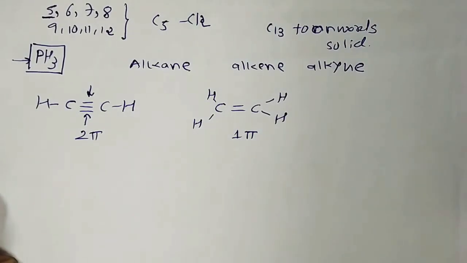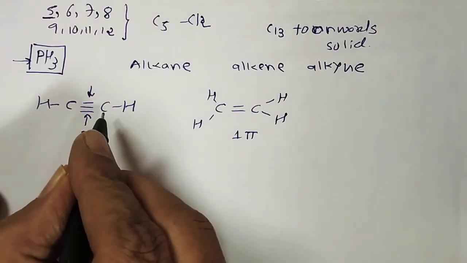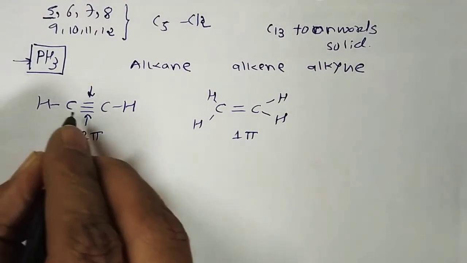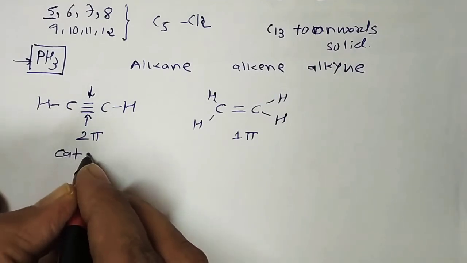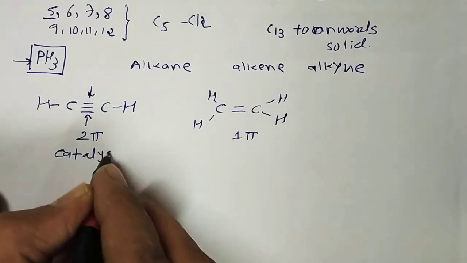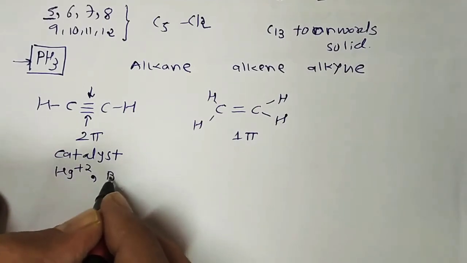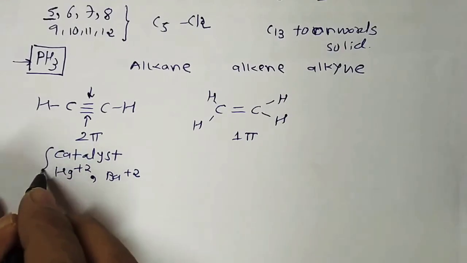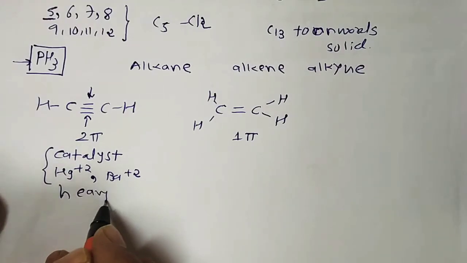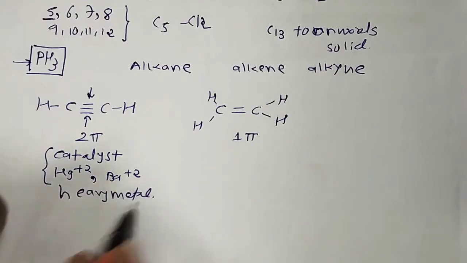Is there any practical evidence or any observations for this phenomenon? Yes. This is supported by the observation that a majority of the addition reactions of alkynes are catalyzed, because we have to handle these reactions with the help of catalysts like Hg2+, a heavy metal, Ba2+. So we have to use catalysts like heavy metals.